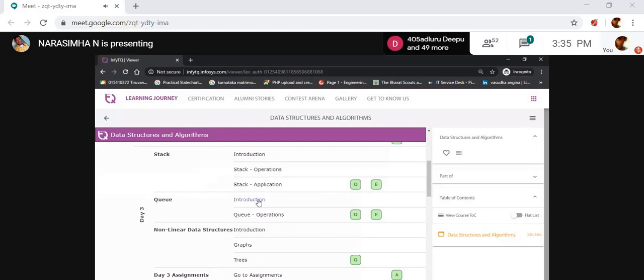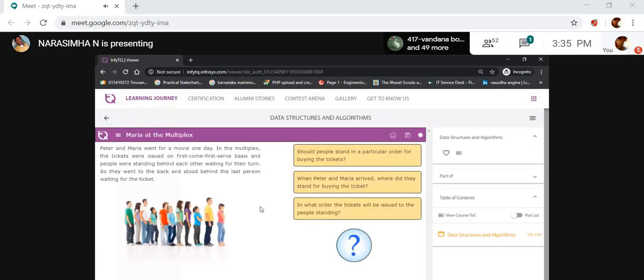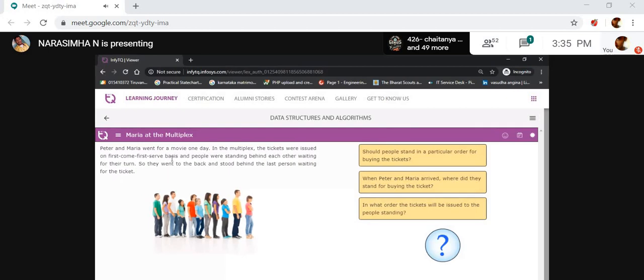Next one is queue. What is a queue? See here, Peter and Maria went to a movie. In the movie, they want to buy a ticket. How will they be given a ticket, sir? First come, first served basis.